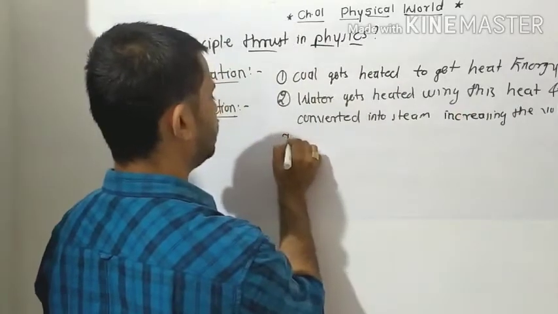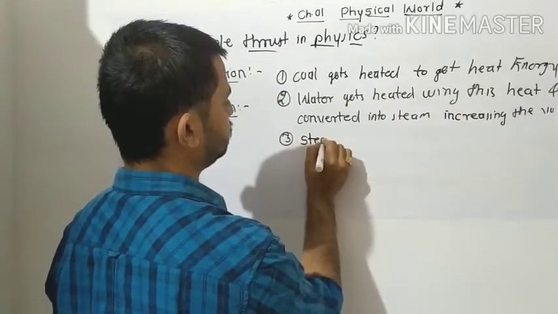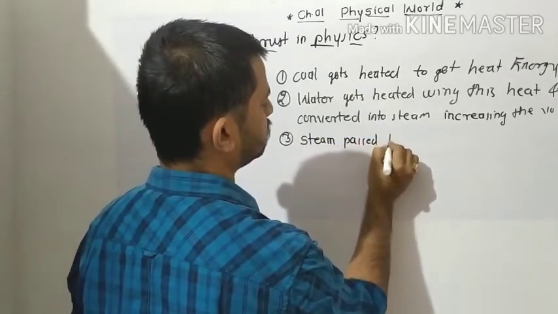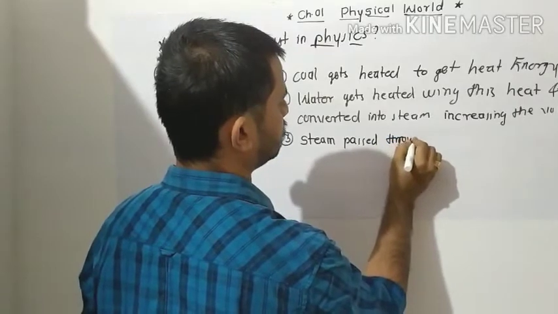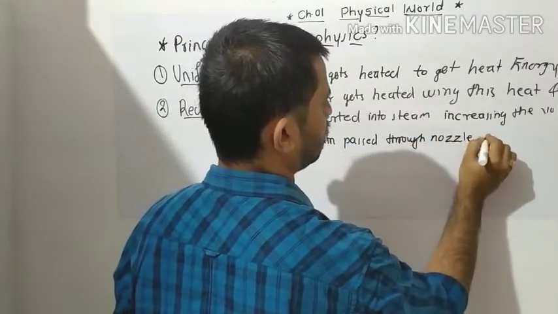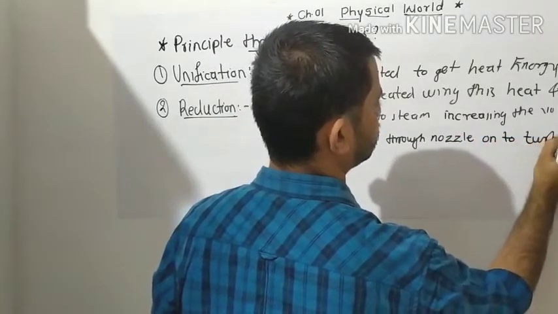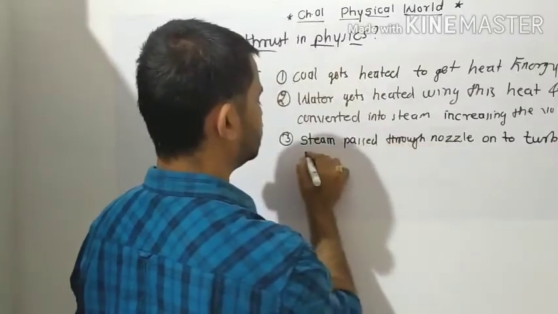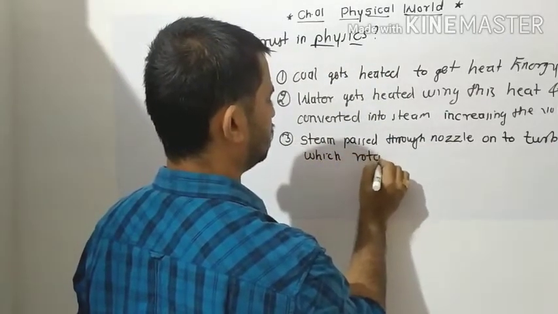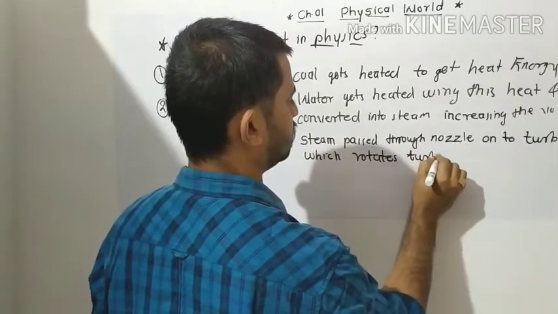Then the third one, the steam is passed through a nozzle onto the turbine, which rotates the turbine.